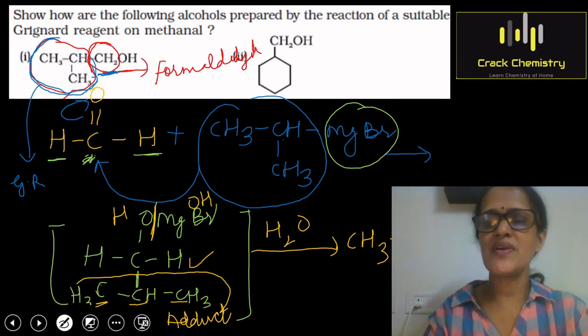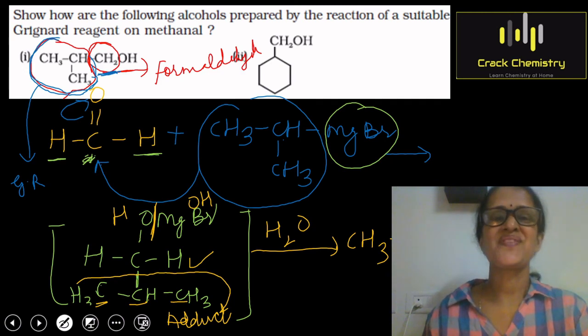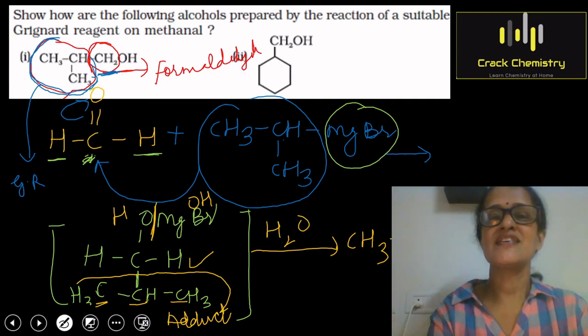And if you want you can write the byproduct also. The byproduct will be MgOHBr. So I hope you understood. Just see, such a simple reaction this is. Now I am going to prepare the next alcohol on the next slide.